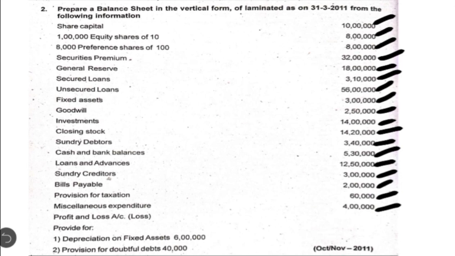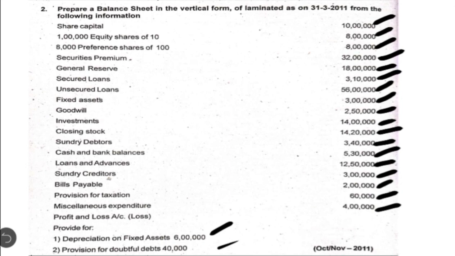Below this there are two adjustments. The first one is depreciation on fixed assets. They have given us fixed assets amounting to 56 lakh. From that amount we are going to deduct this depreciation in note number 11. Then one more item, provision for doubtful debts. This should be deducted from the total debtors in note number 18, that is under trade receivables. So this is regarding the analysis part.